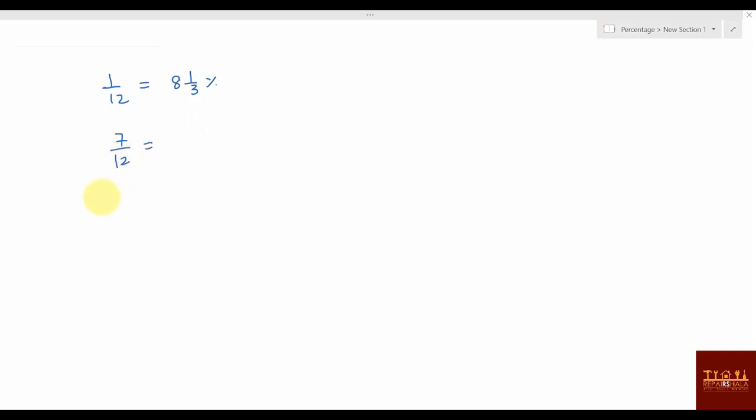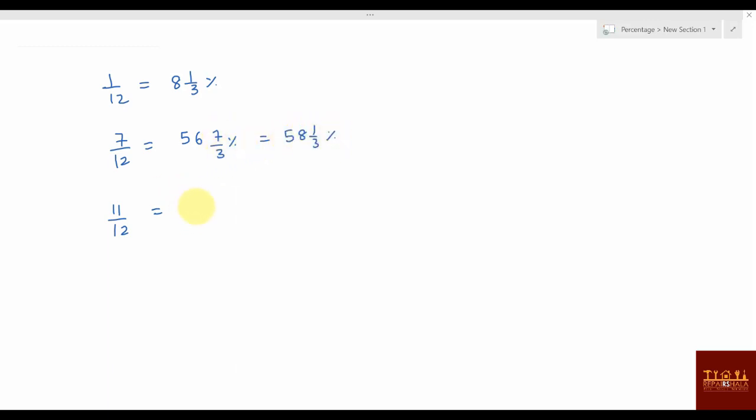and then 11 by 12. So what can you say about 7 by 12? Multiply: 7 times 8 is 56, and then 7 by 3 percentage. What can you say about this? 7 by 3 is 2 1 by 3, so you can say 58 1 by 3 percentage.